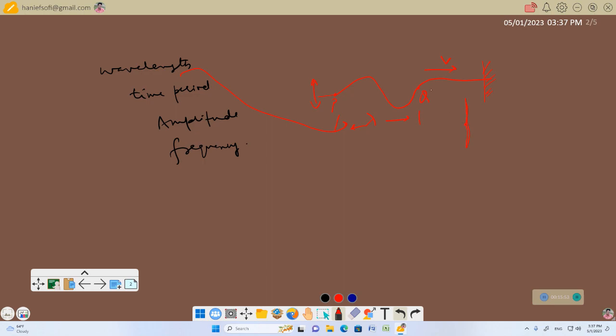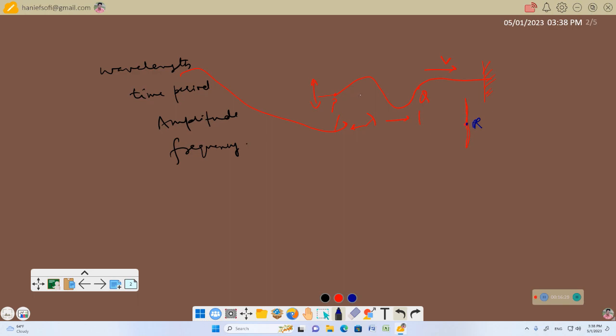Now, at any point in the medium, let me call this point R, when one full wavelength passes through the point, it executes one complete cycle of motion. Now, the time required for any medium particle to complete one cycle of motion as the wave propagates through the medium is the time period of the wave. Now, what is the amplitude of the wave?